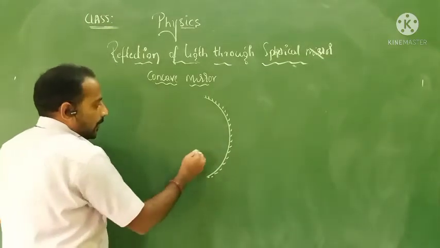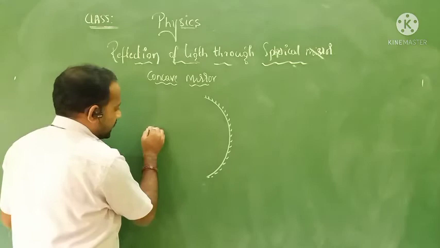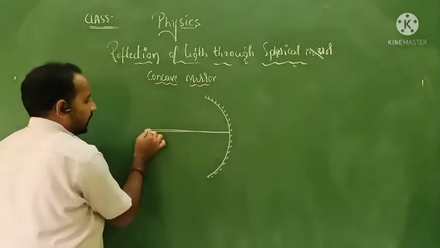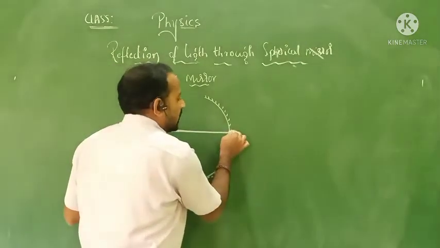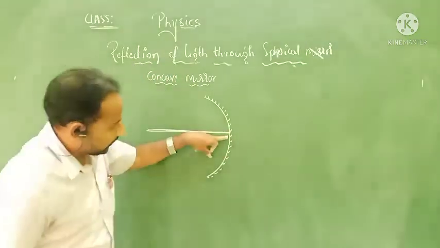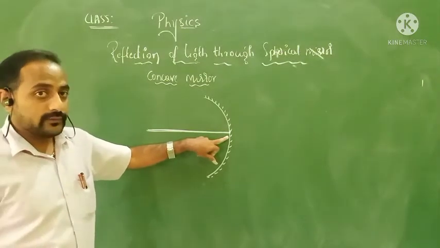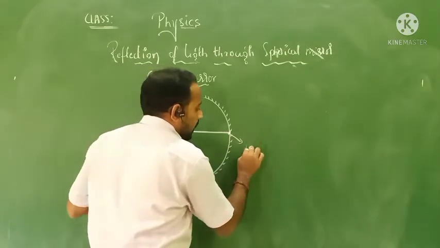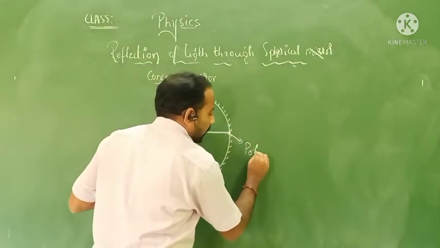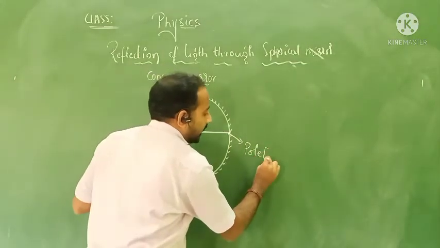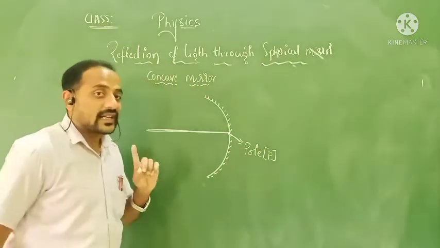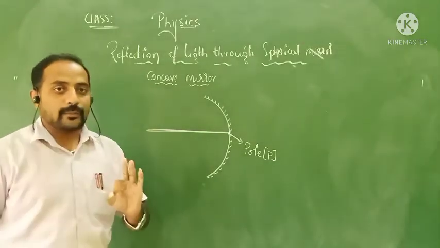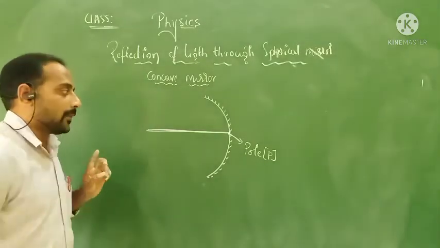Now what I am doing is drawing an exact line which is incident to the midpoint of the mirror, exactly the midpoint of this mirror. This point we call the pole, and it is indicated by the letter P. Remember, each term I am going to say now is very important, you must remember that.